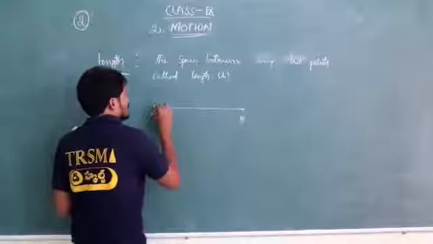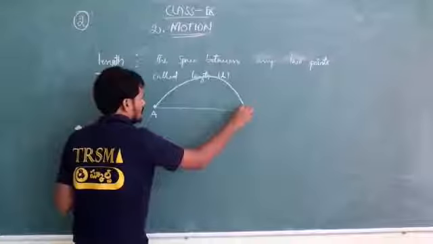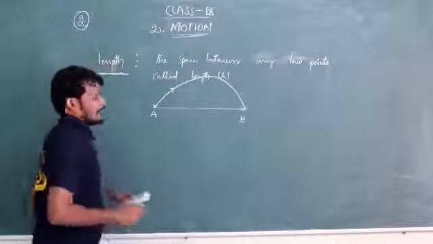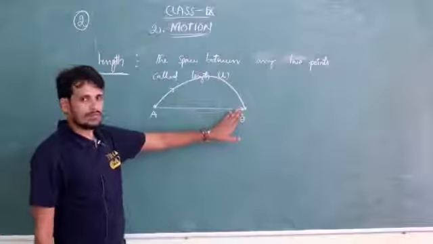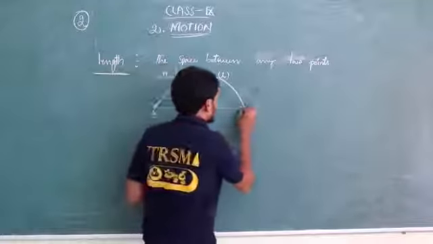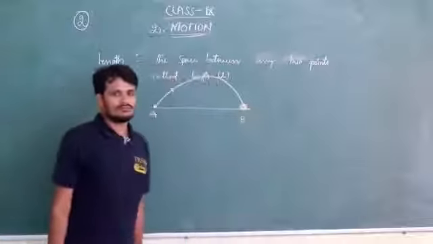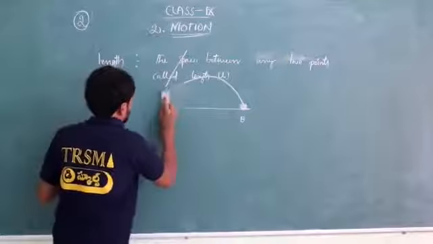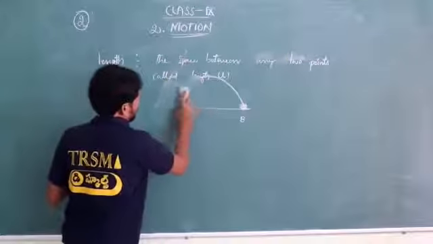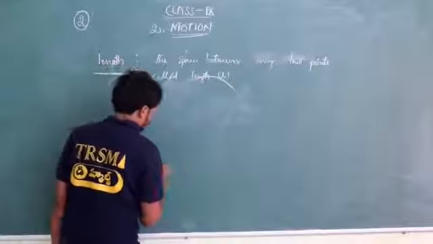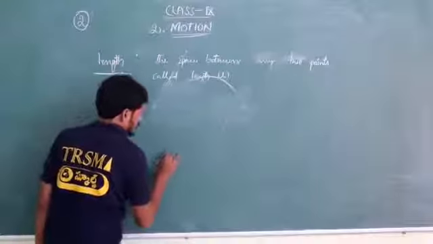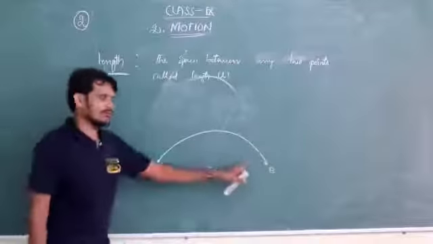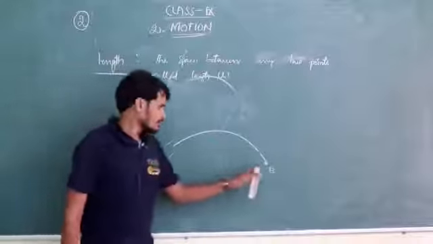The stone covered some amount of distance and falls at B. I threw it from A, and it reached B. From A, I threw, and it reached B.